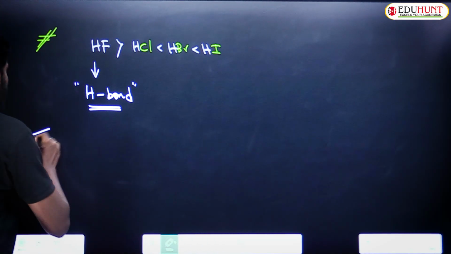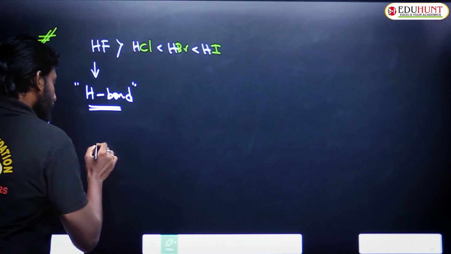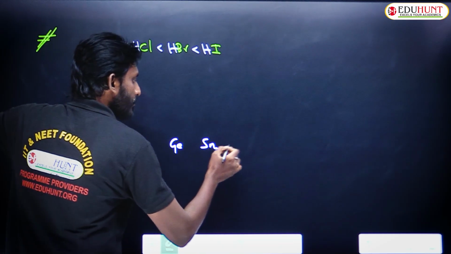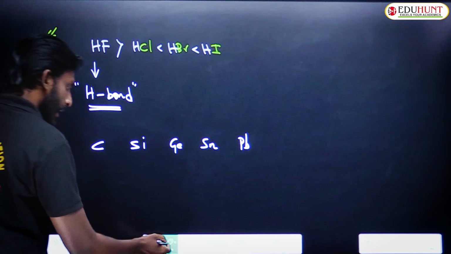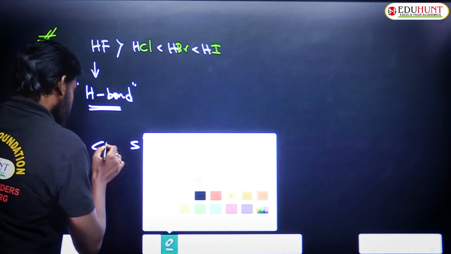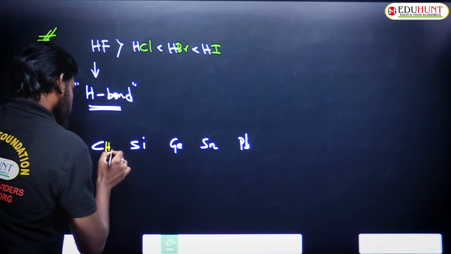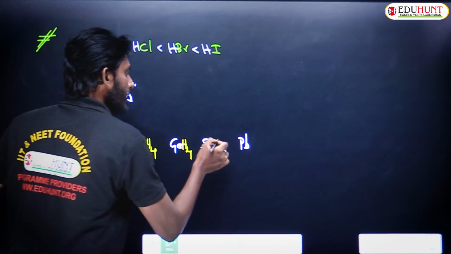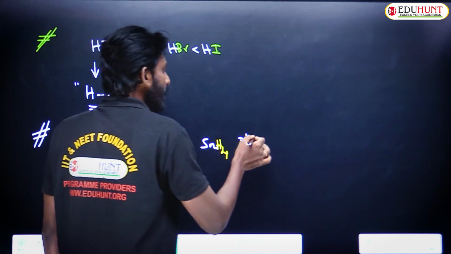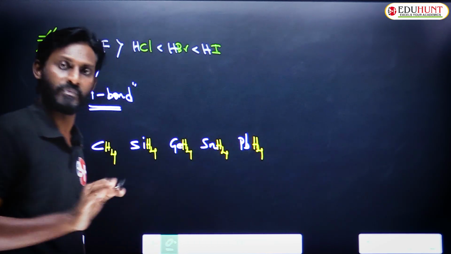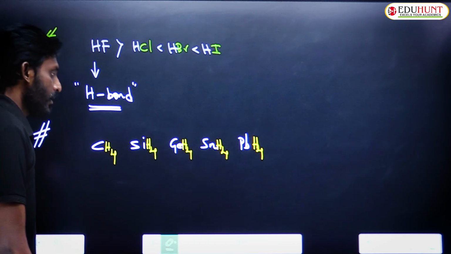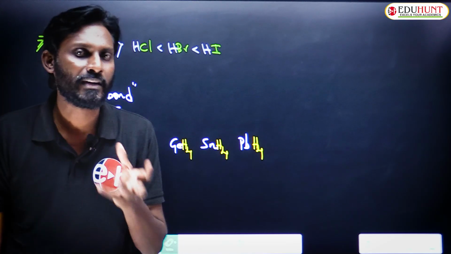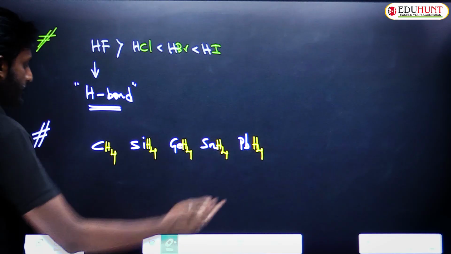See, if I take 14th group members, carbon, silicon, germanium, tin, lead. Okay, take the hydrides of 14th group members, CH4, SiH4, GeH4, SnH4. Theoretically, I am taking hydrides of all of them. Now, what is the increasing order or decreasing order of the boiling points or melting points of these fellows?